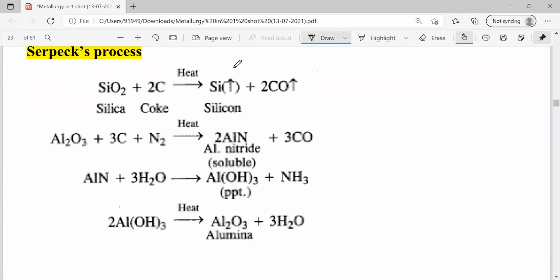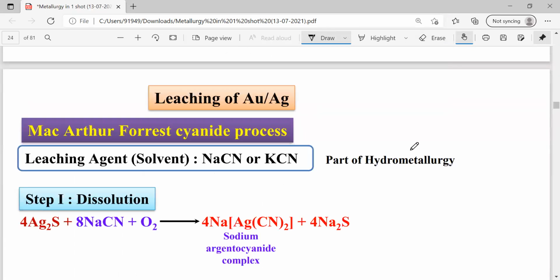Here the next method is given, Serpek's process. Take the screenshot. Otherwise, check your NCERT textbook. Next, this is most important for your NEET and JEE: leaching of gold and silver. The process is called the MacArthur-Forrest cyanide process.